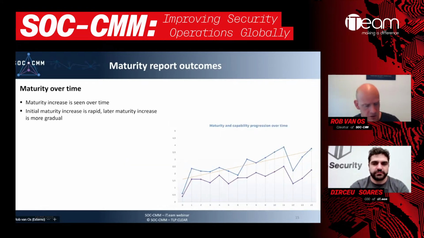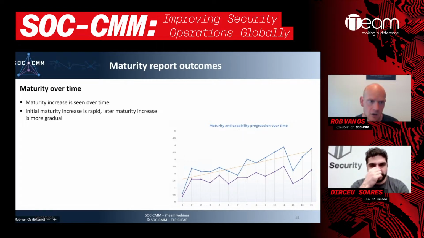And as we can see also here, maturity progresses over time, and this is a trend line with some exceptions here. The exceptions are mainly due to the data points. In some cases we don't have a lot of data points, so you get a little bit of changes in the graph. But ultimately, the orange line is the trend line, which is clearly going up.